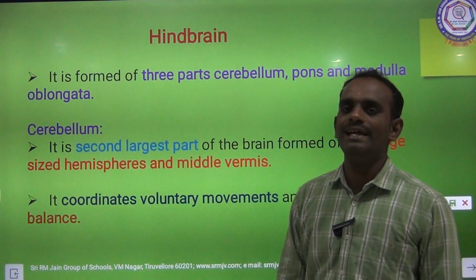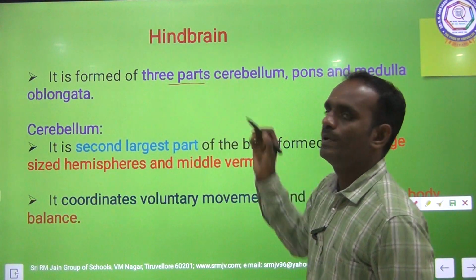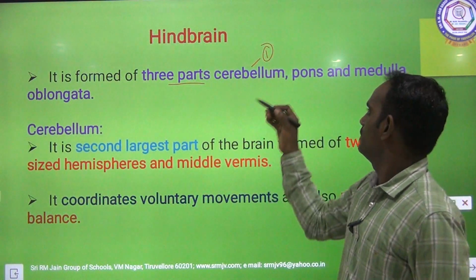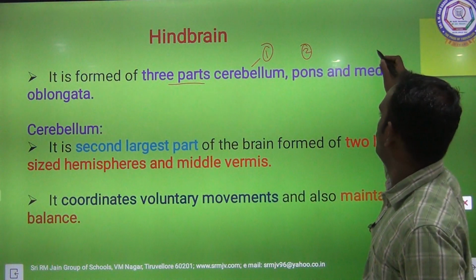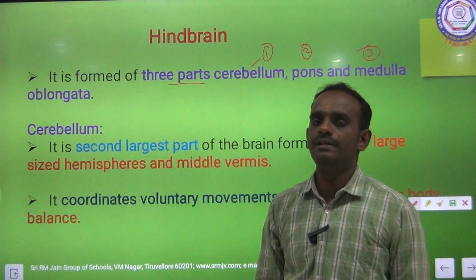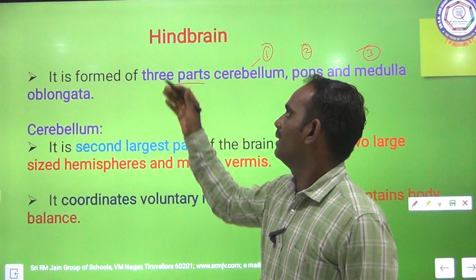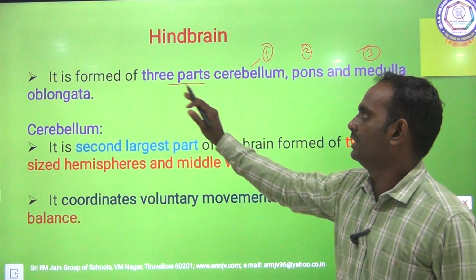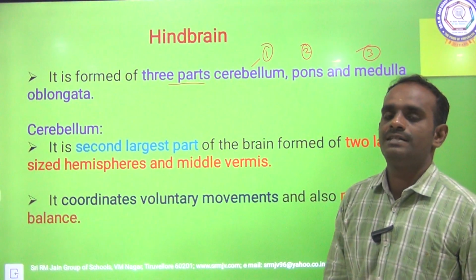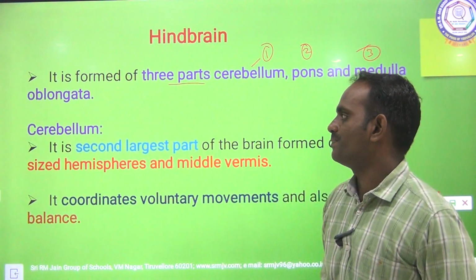The next one is hindbrain. It is formed of 3 parts. The first one is cerebellum, second one is pons, and third one is medulla oblongata. So the hindbrain is the posterior end of the brain. It consists of 3 parts: the first one is cerebellum, second one is pons, and third one is medulla oblongata.